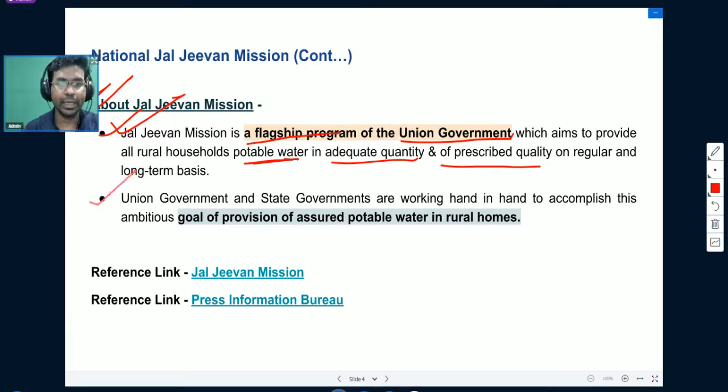Okay, the Union government and state governments are working hand in hand, meaning they are working together to accomplish this ambitious goal of provision of assured potable water in rural homes.